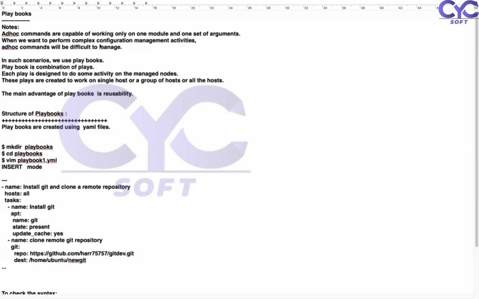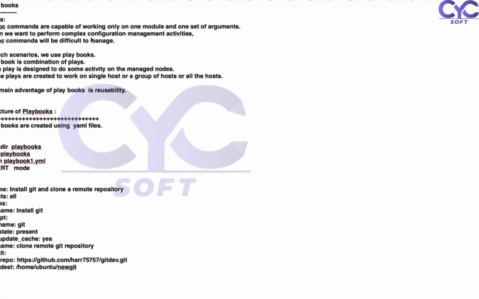Here you need to know only one thing, guys. Every ad hoc command works under its own syntax. With playbooks, we are working with multiple services, and in such cases we use playbooks. A playbook is a combination of a number of plays.